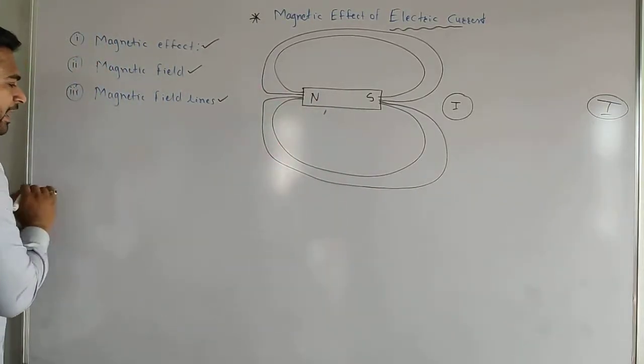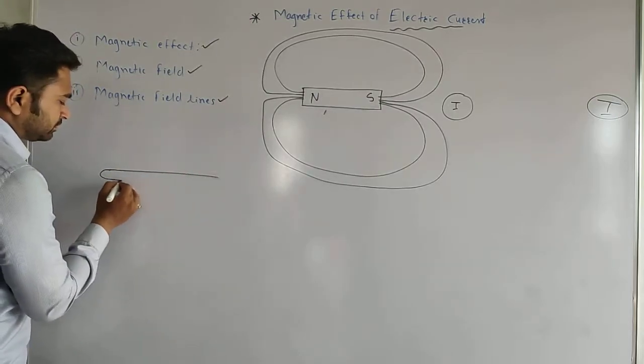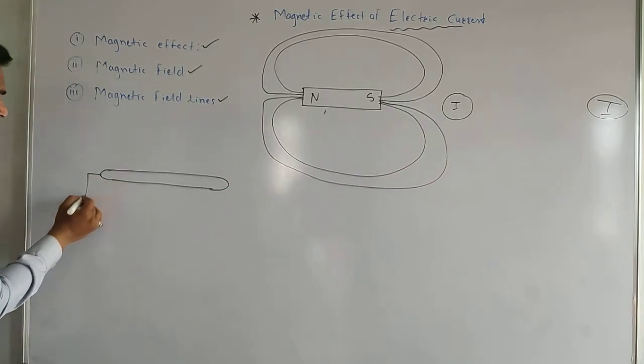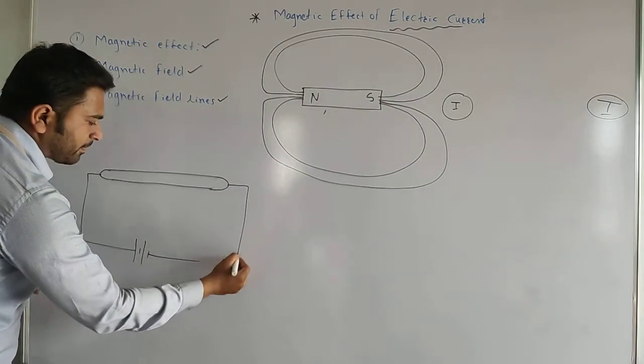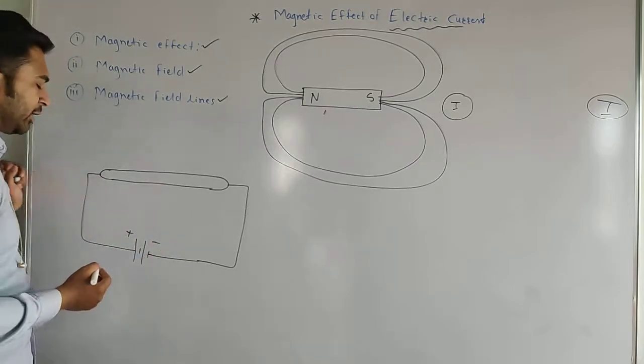So if I have a conductor like this, and I have connected this conductor to the battery. This is the positive terminal of the battery and this one is the negative terminal.